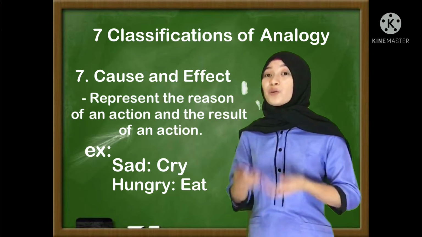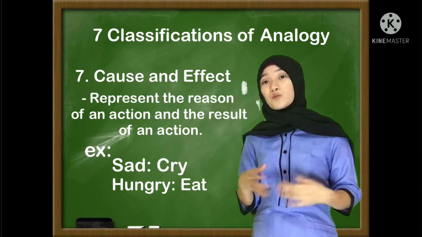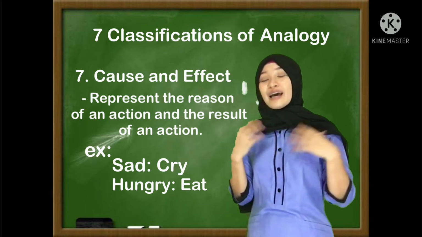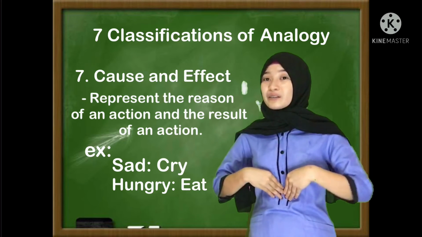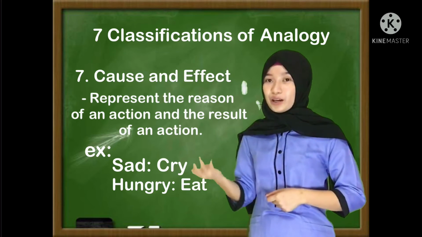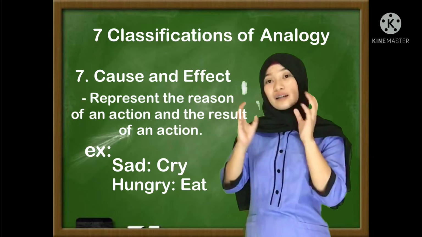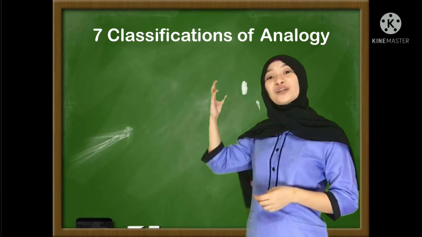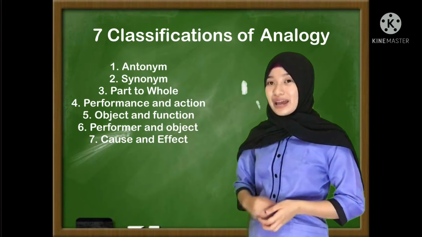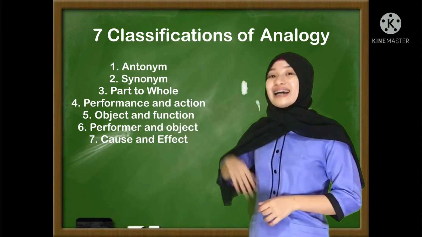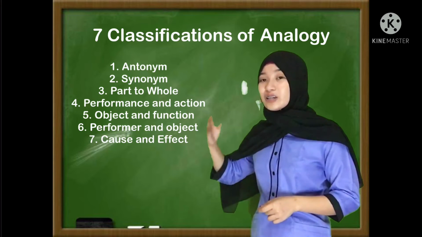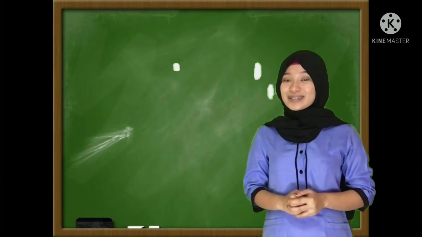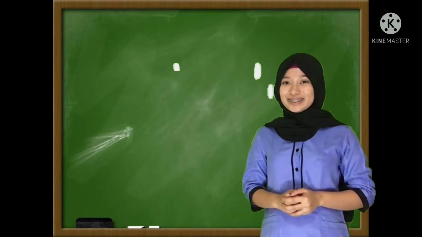Of course, when we are sad, sometimes we cry because of our emotions or because of our feelings. And sometimes when we feel hungry, we eat. That is the effect of our feelings or the cause of our action. So that's all the 7 classifications of analogy. Again, antonyms, synonyms, to cause and effect. Did you understand? Very good.